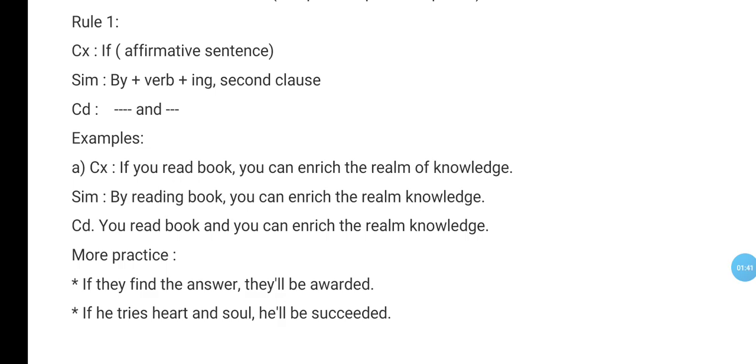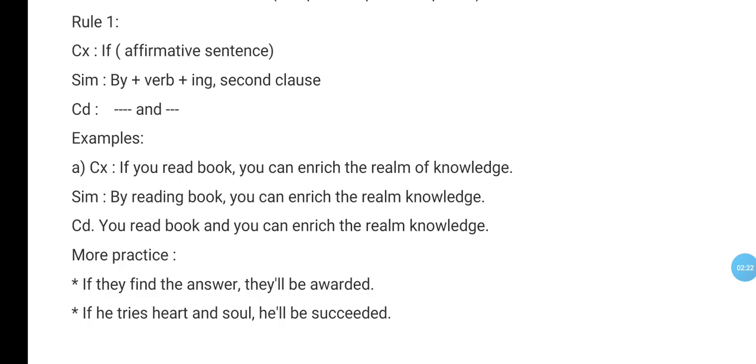And how will you turn it into simple? In simple, you have to use the preposition by, and you know after a preposition we have to use ing with the verb, and this is why you have to add ing with read, and the answer will be: by reading book you can enrich the realm of knowledge. You also know that in a complex sentence one clause is independent and the other clause is subordinate, and in case of changing, the independent clause will be the same in simple sentence and in compound sentence.